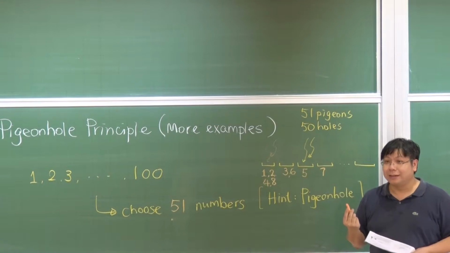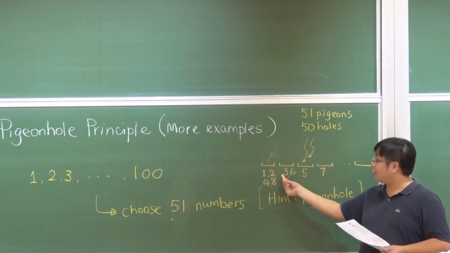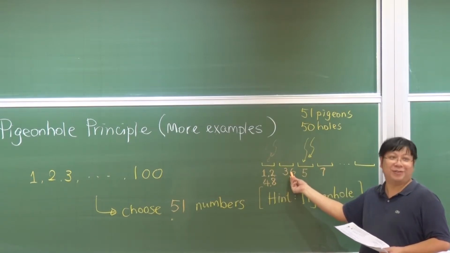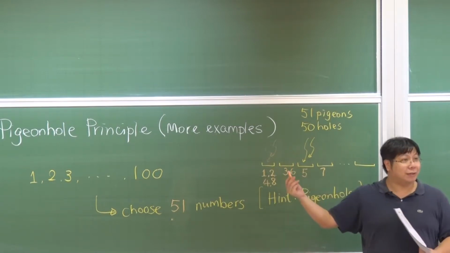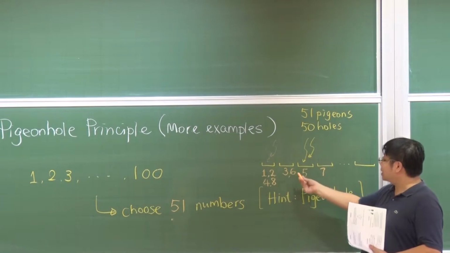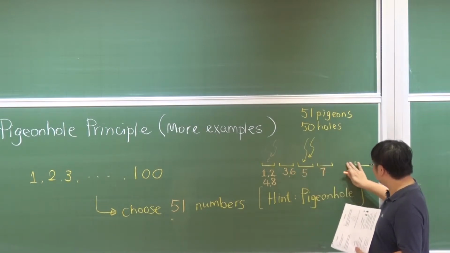Where is 9? Can I put 9 here? No, we cannot put 9 here. The reason is that you have 6, and 6 does not divide 9. So it's better to be safe. Put 9 in a new hole.